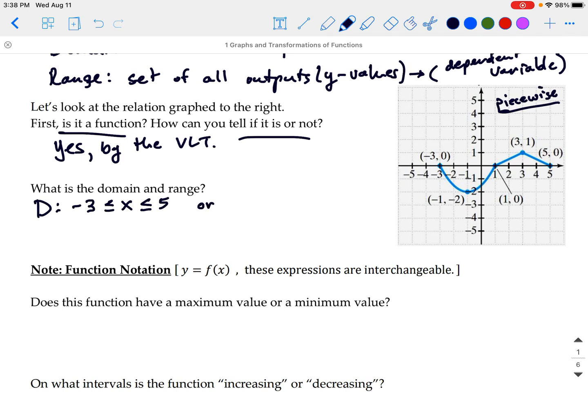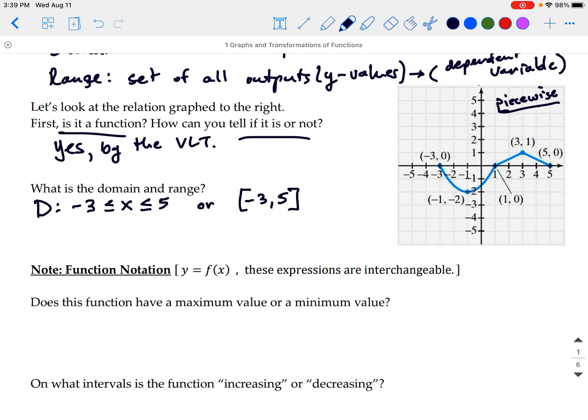If we wanted to use interval notation, which I am going to recommend for you because it's just shorter and nicer, is to write it with brackets or parentheses. So we would put -3, comma, 5 as like an ordered pair. And then because we have equality at the endpoints, instead of parentheses, we'll put little brackets around it. So that would be how we can represent the set of the domain values.